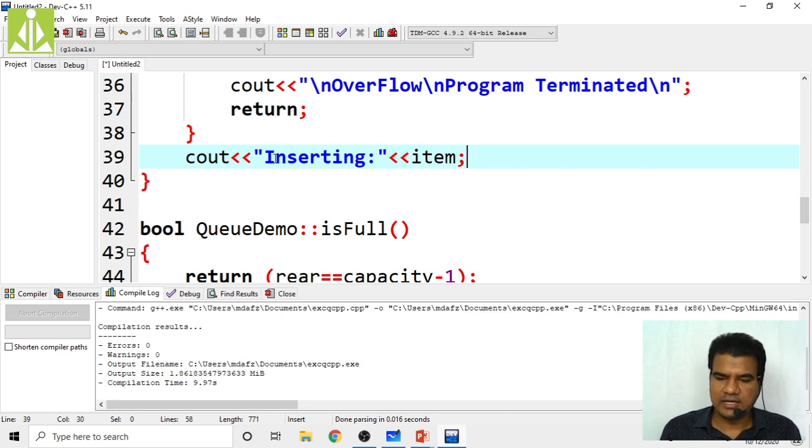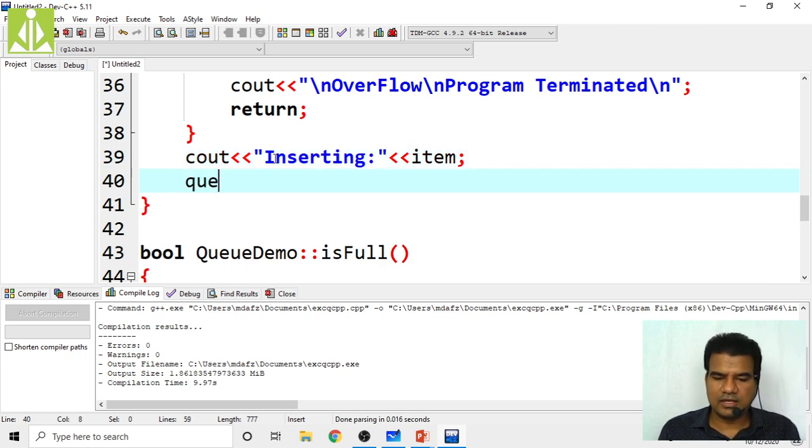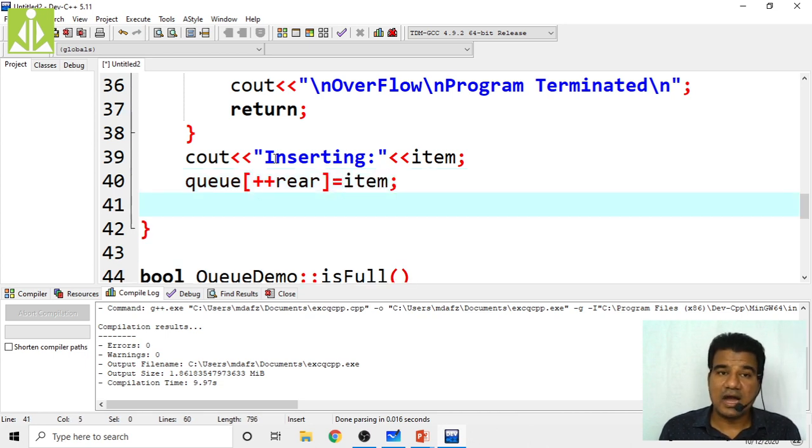Next, how can you insert into our queue array? Before inserting we have to increment the rear, because insertion we are performing at the rear end. After inserting you have to increment the count, plus plus, to keep the number of elements count.